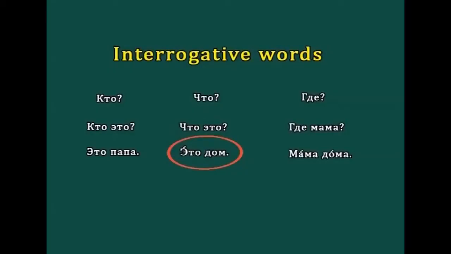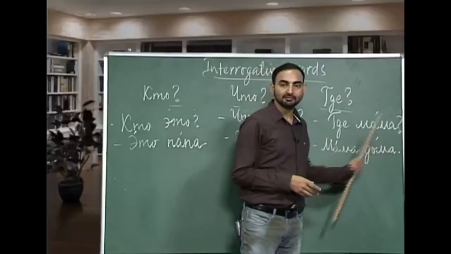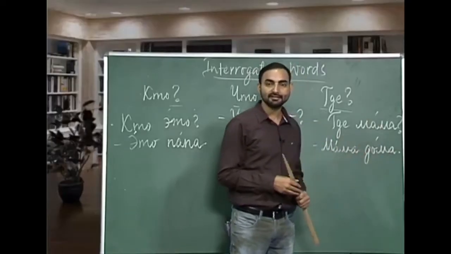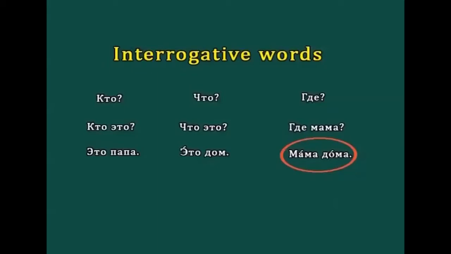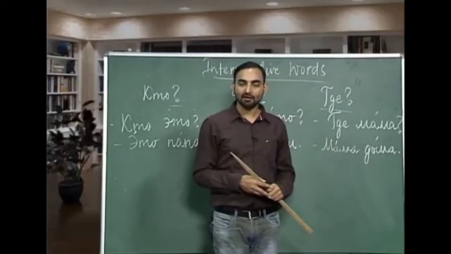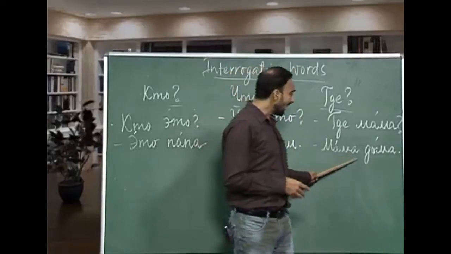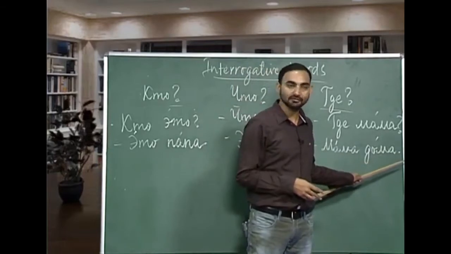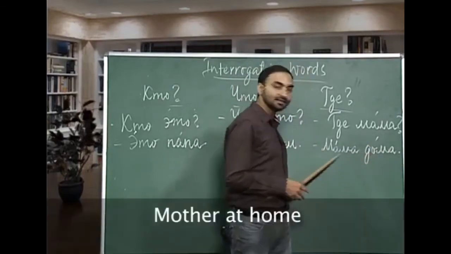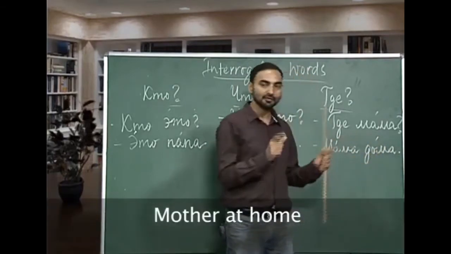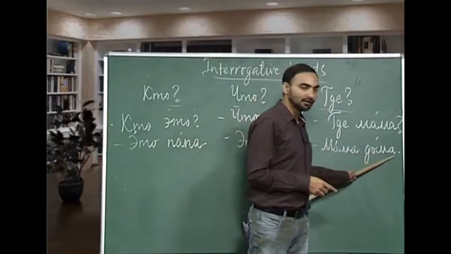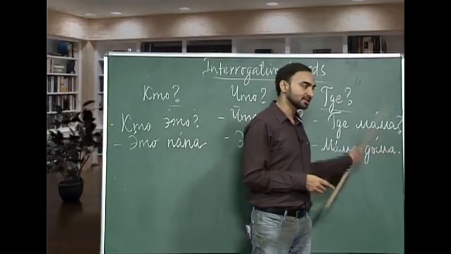Это дом. Что это? Это дом. Где мама? Where is mother? Мама дома. Где always requires adverbs of location. So basically we are saying that mother is at home. At home is дома, which is an adverb of location.